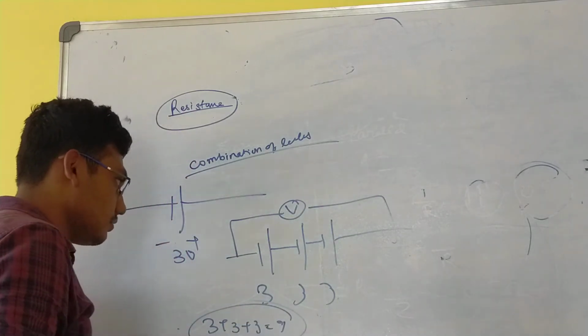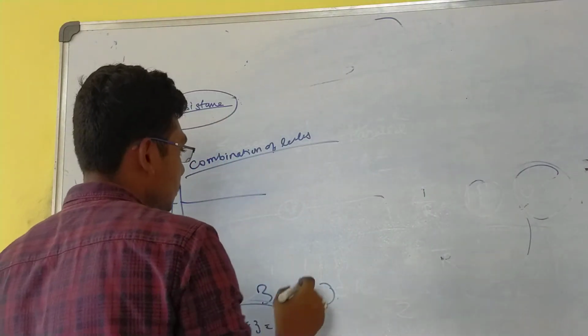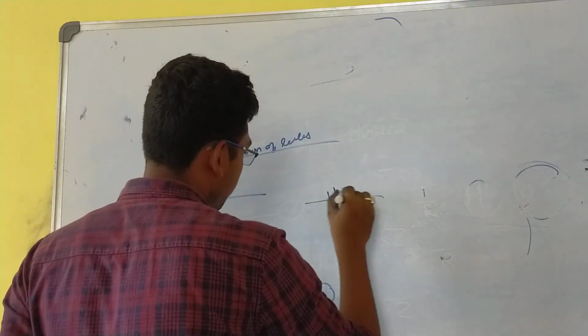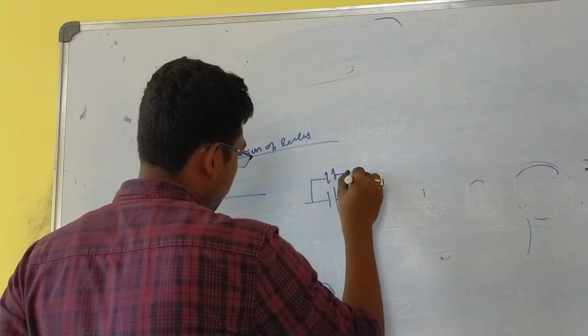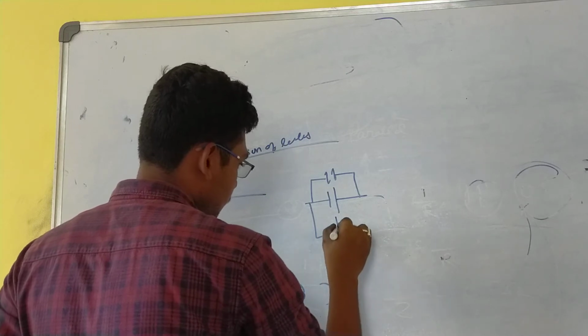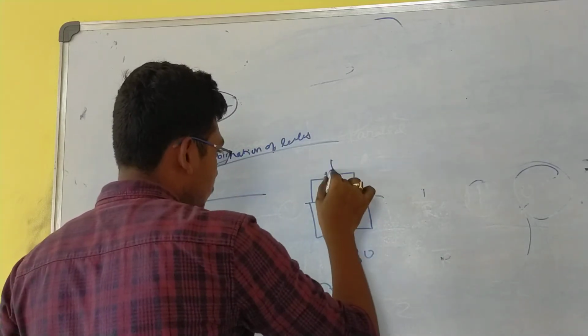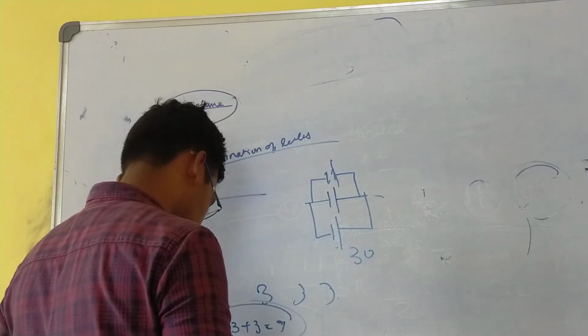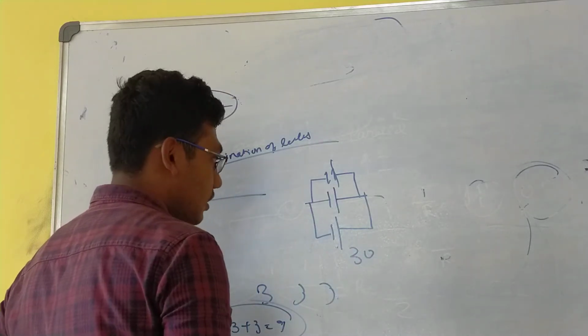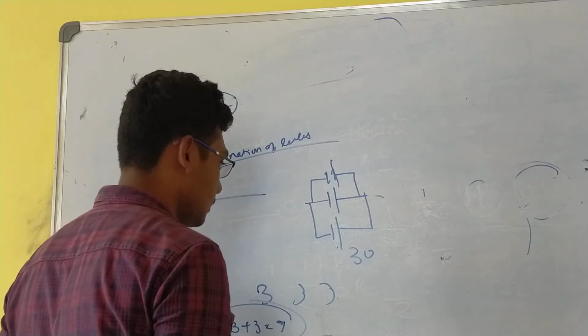On the other hand, if we connect the cells in parallel, it would be 3 volts only. It won't be 9 volts.